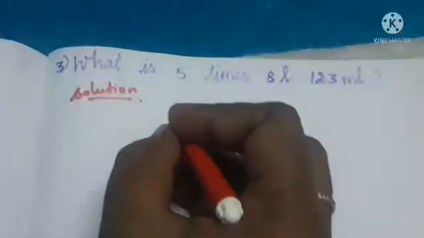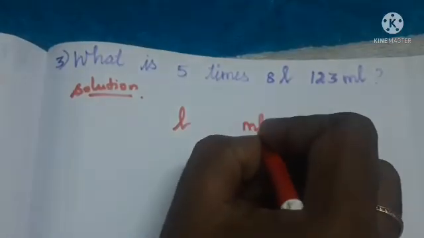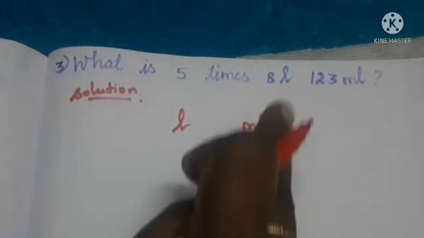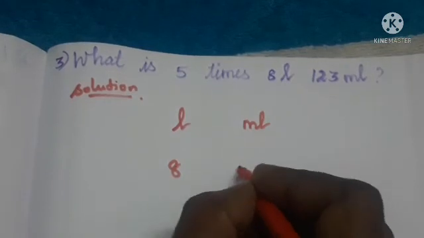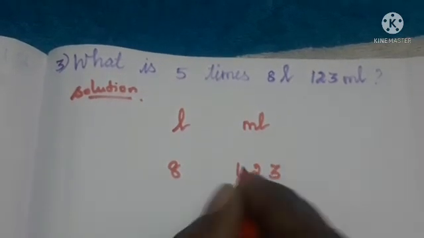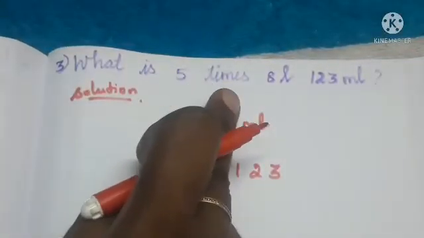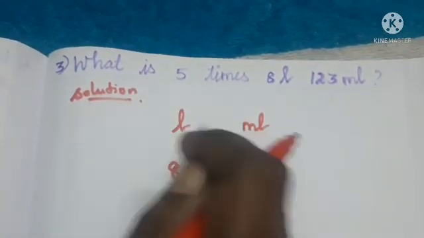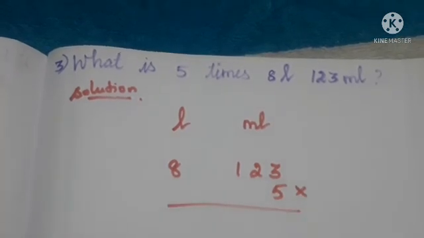So first we can write the units present in this question, that is liter and milliliter. How many liters are here? Yes, 8 liters, and how many milliliters? 123 milliliters. We have to multiply with which number? 5 times, multiply by 5. Now we can multiply these numbers.